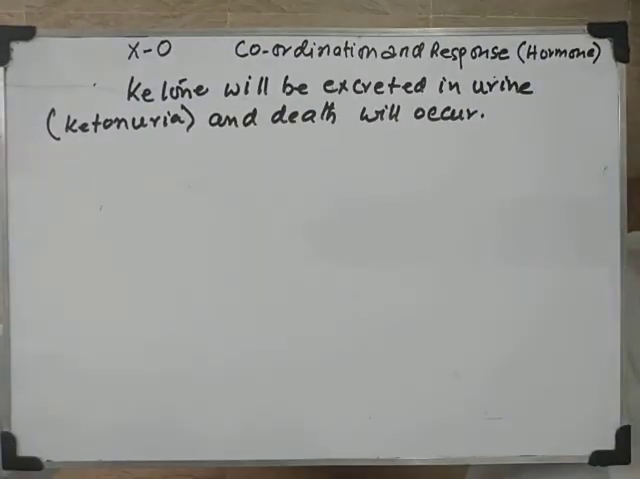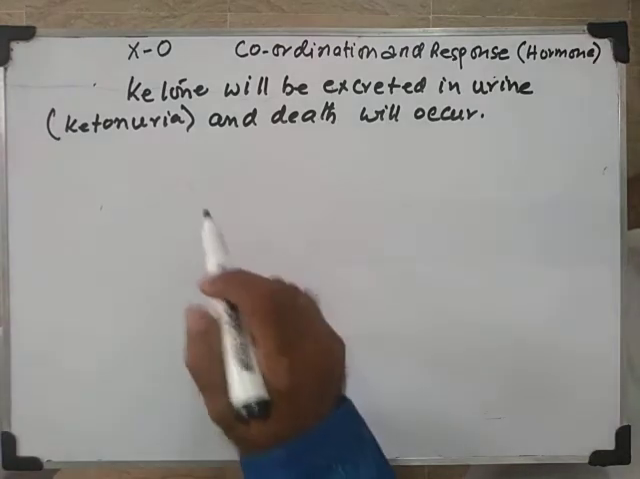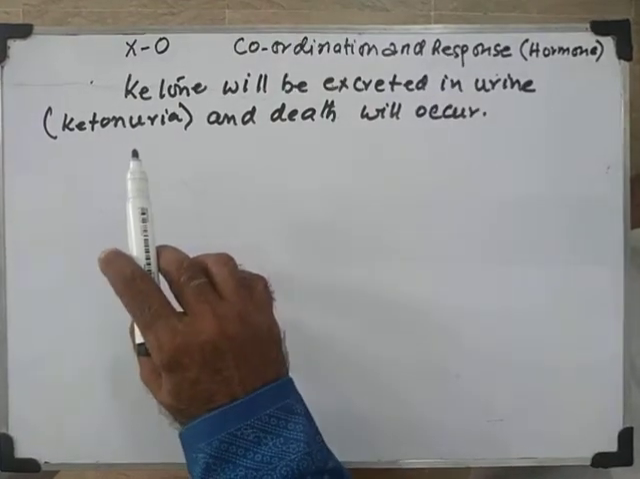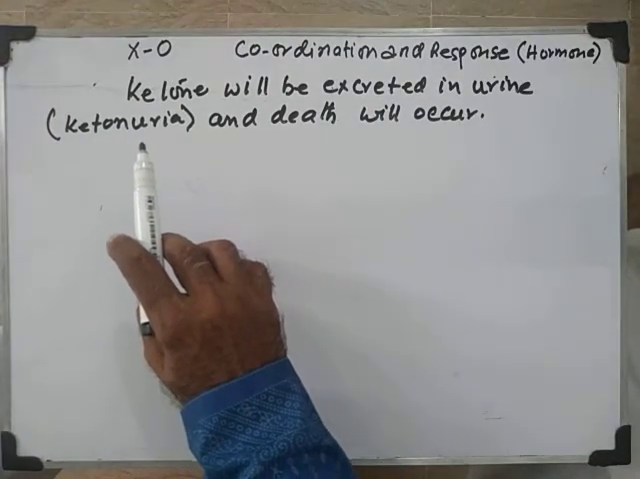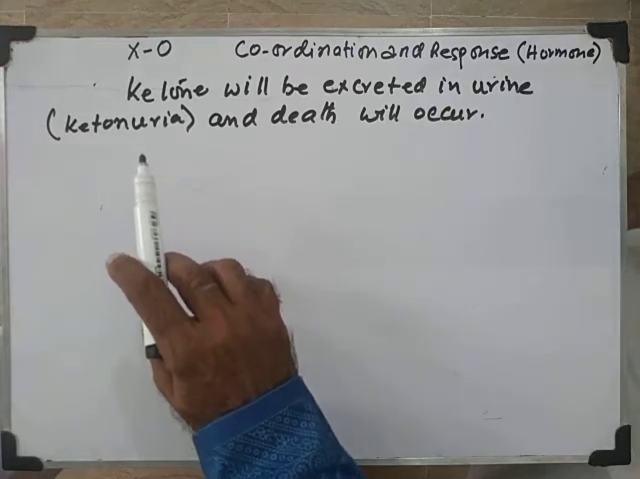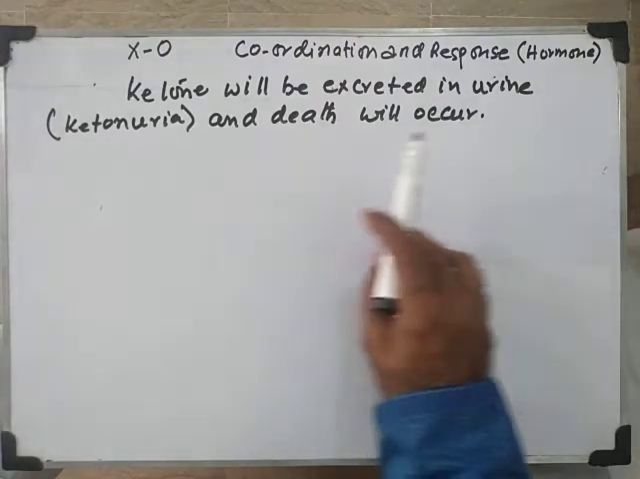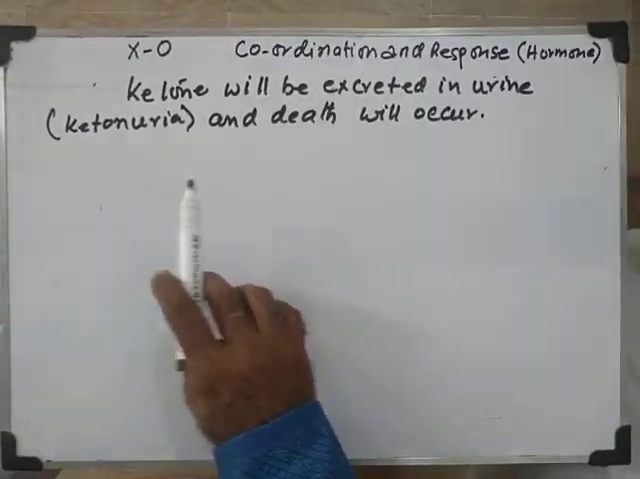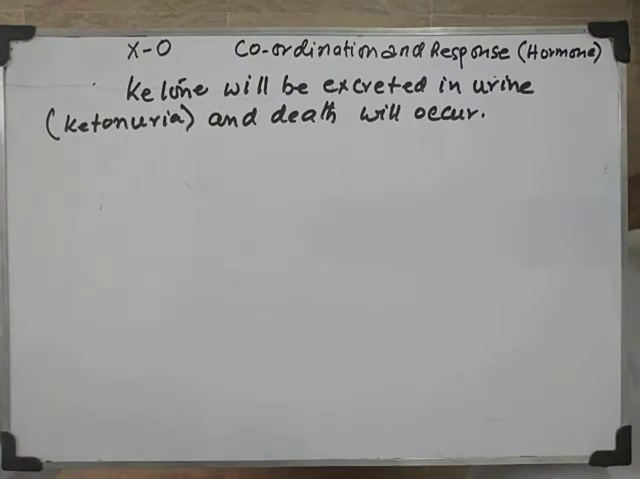Is it clear? So again, I am repeating. What will happen? The body will oxidize fat instead of glucose. Glucose not present, so what will happen? The body will break down fat. As a result of that, a poisonous substance, ketone, will be produced. And when ketone is produced, it will be excreted in urine. That condition is called ketonuria, and death will occur. Is it clear?